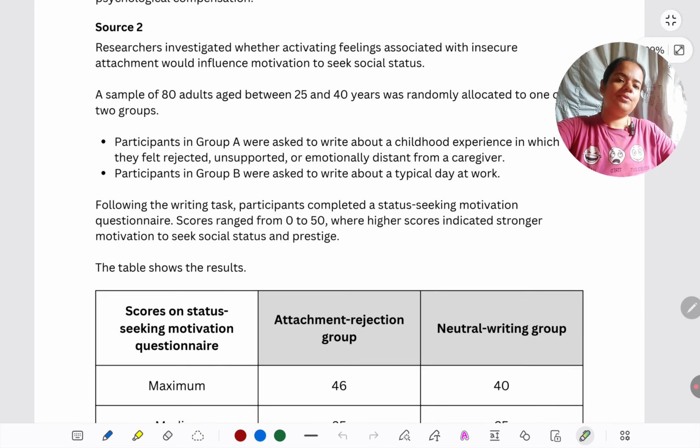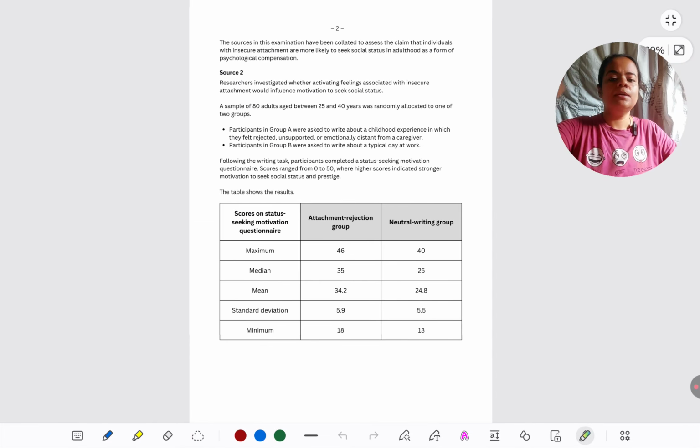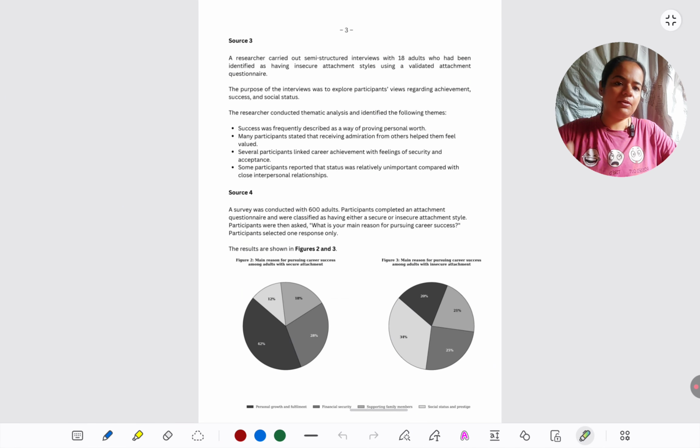On the specimen paper, when we had source 2, we had a table and we had a box and whisker plot. So I had explained to you both, like how to make use of the table as well as the box and whisker plot. This time we have only a table. So this time I will show you, if we have only a table, how we can use only the table data to make interpretation. Even if we don't have the box and whisker, so we don't have to judge skew or overlaps, even without that, how we can use a source to evaluate the claim. So basically we're looking at all possible combinations and permutations.